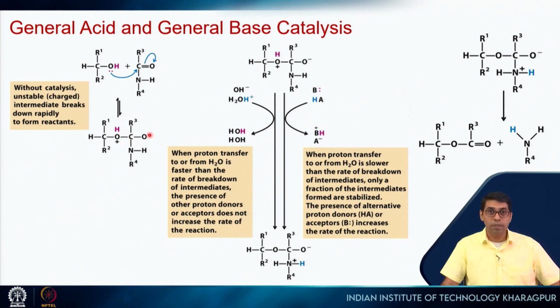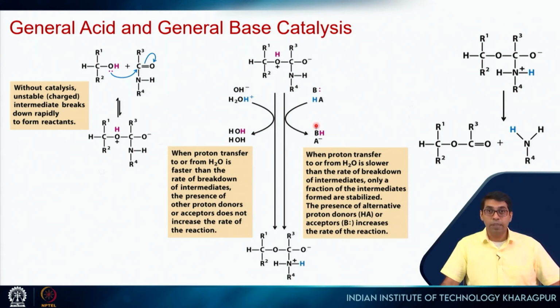What we want is this O minus should come here, and then this bond should break. To do that, this proton has to be transferred from here to this nitrogen. Only then can we make this bond weaker compared to this CO bond. So, this will act as a better leaving group, and this bond will be broken. This transfer of proton can be catalyzed by general acid or general base.